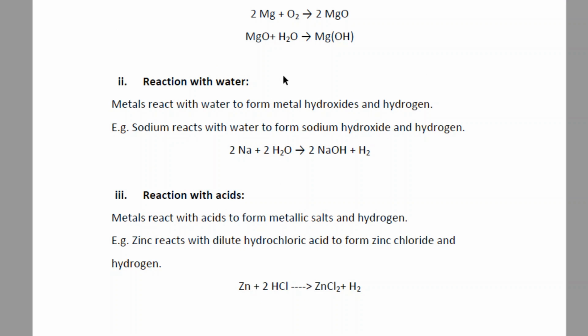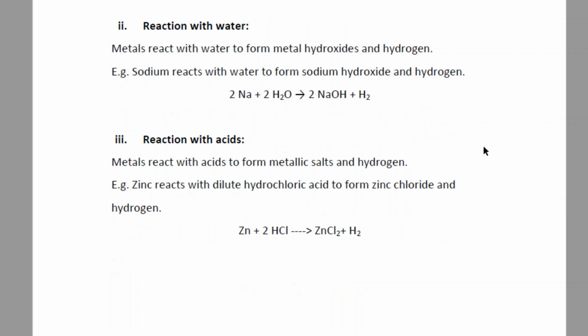Reaction with water. When metals react with water, they form metal hydroxide and hydrogen. Here again we see a reaction where sodium reacts with water to form sodium hydroxide and hydrogen. It is a kind of displacement reaction because the sodium atom replaces the hydrogen from H2O, and hence we get sodium hydroxide and hydrogen gas is released.